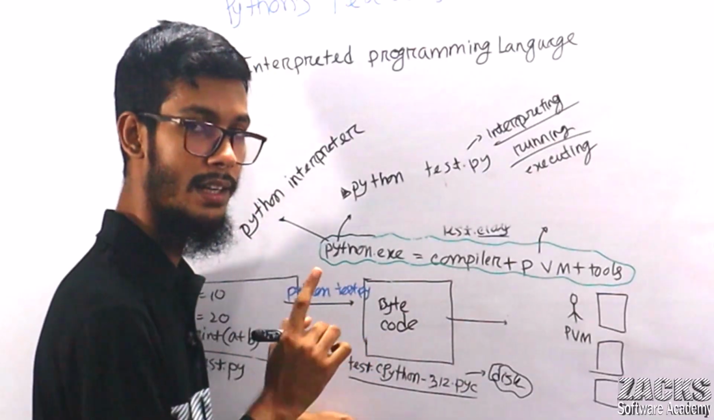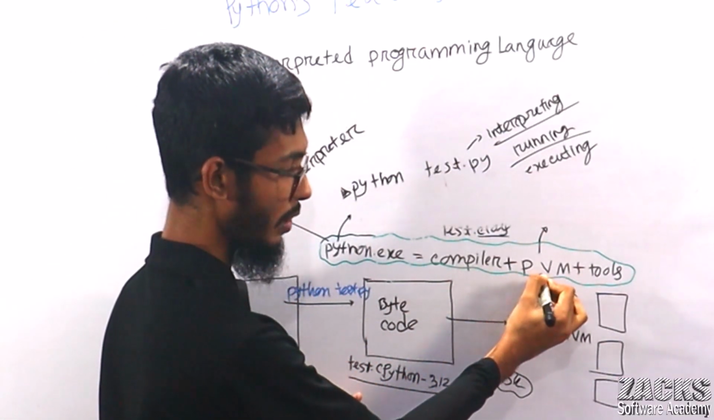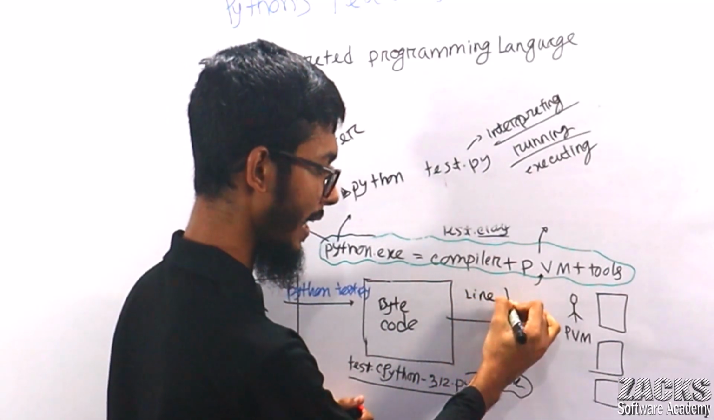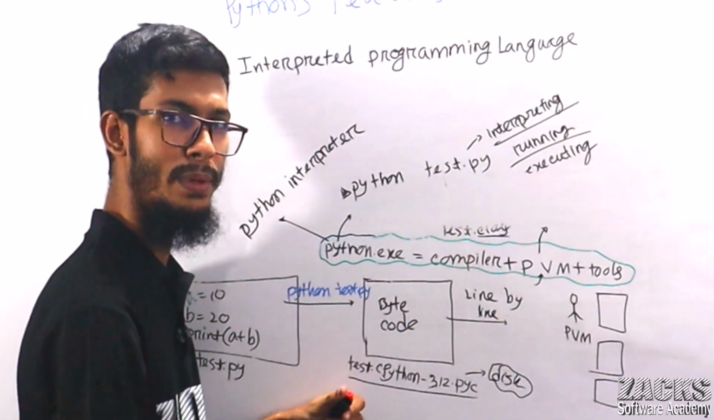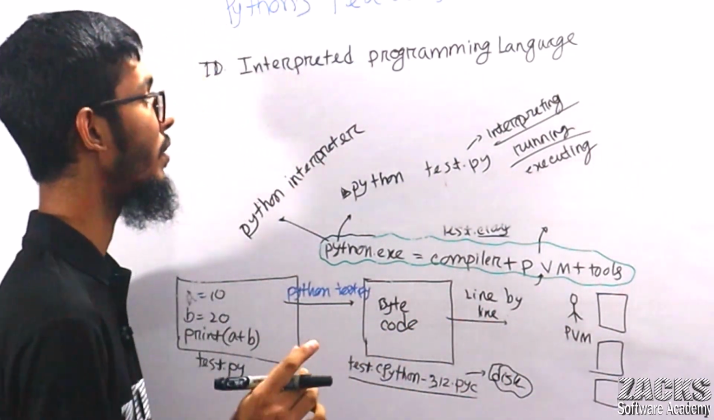Bytecode. Another reason: your PVM, your Python virtual machine, executes this bytecode line by line. Keep in mind, line by line. Line by line means what? It converts into machine code, which the machine can automatically understand. So it executes line by line. I hope you got this point.